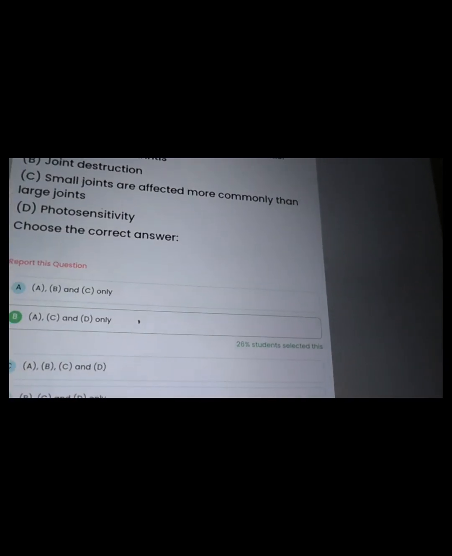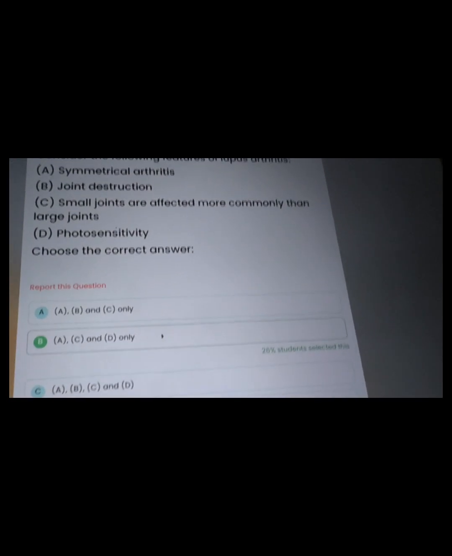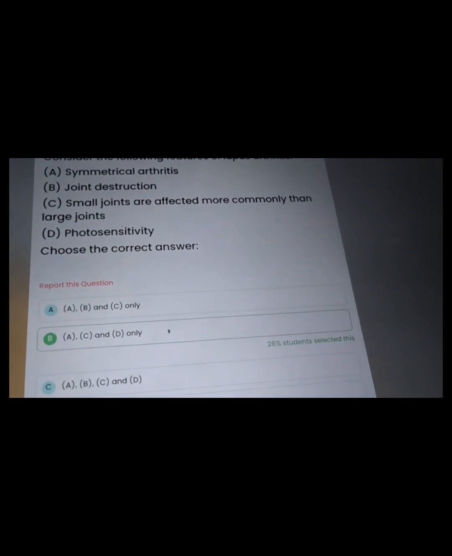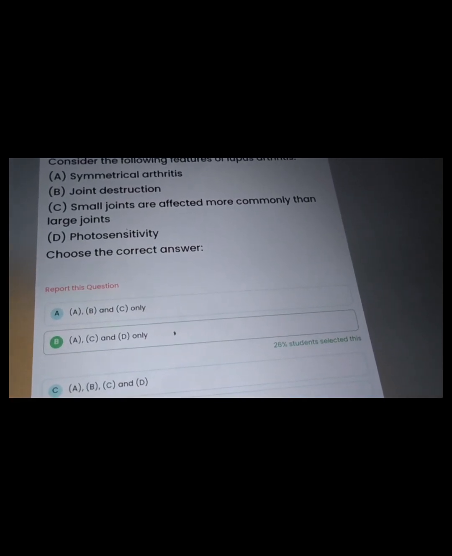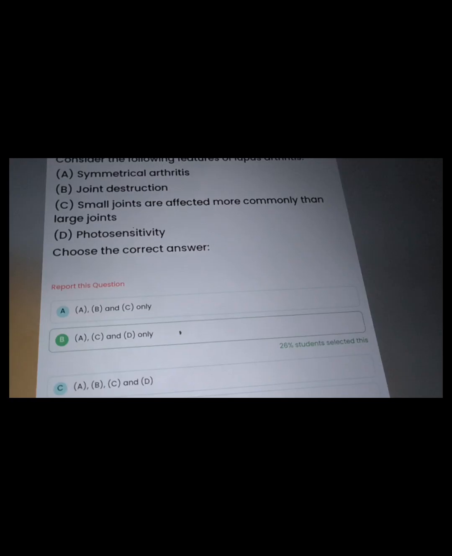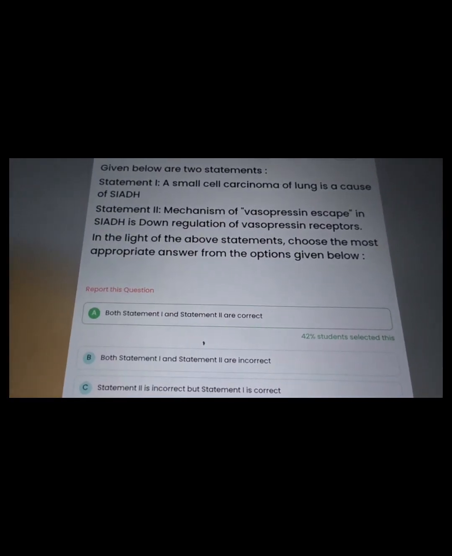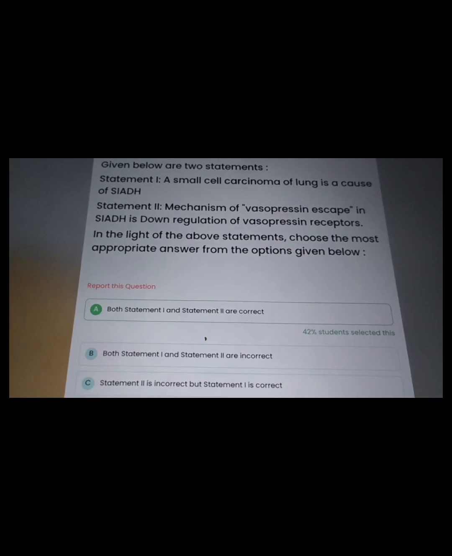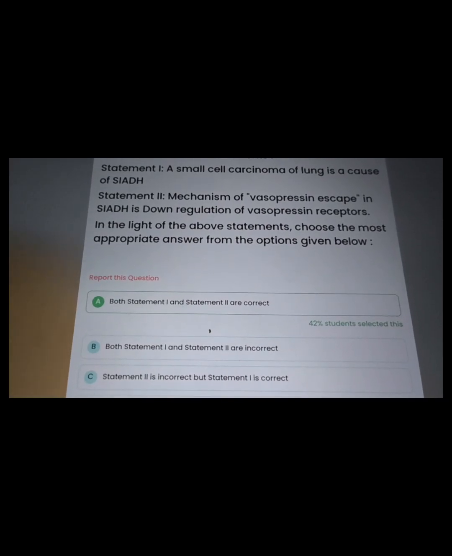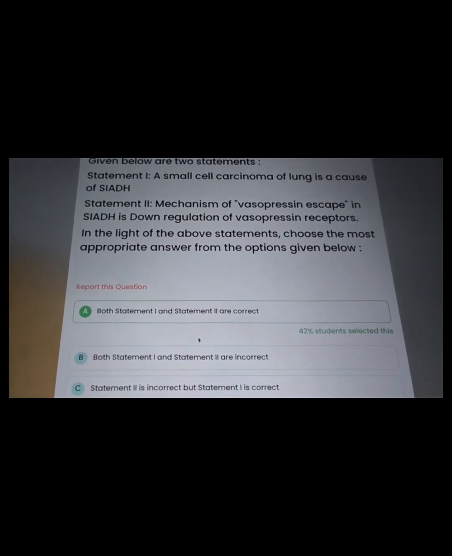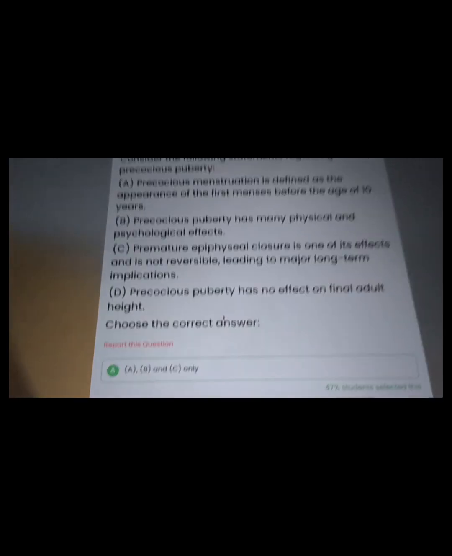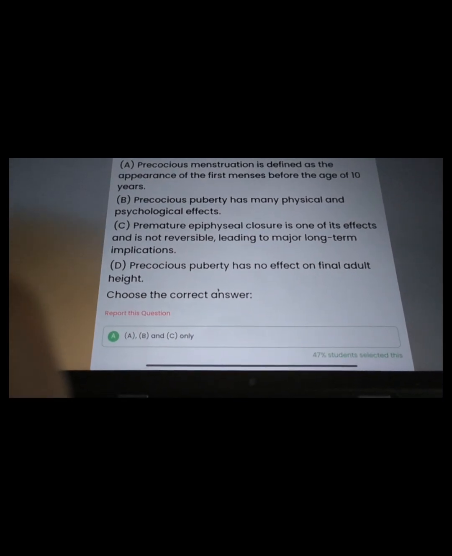Then next question is that lupus arthritis character symmetrical arthritis, joint destruction is seen, photosensitivity is seen. Small joints are not affected in lupus part. Small cell carcinoma, lung is caused as SIADH. Both statement 1 and 2 are correct. Question from gynae, precocious menstruation.